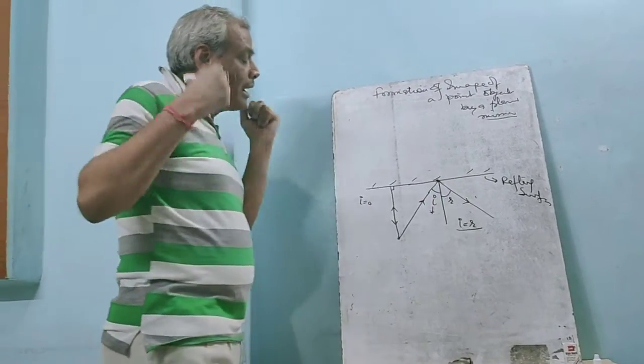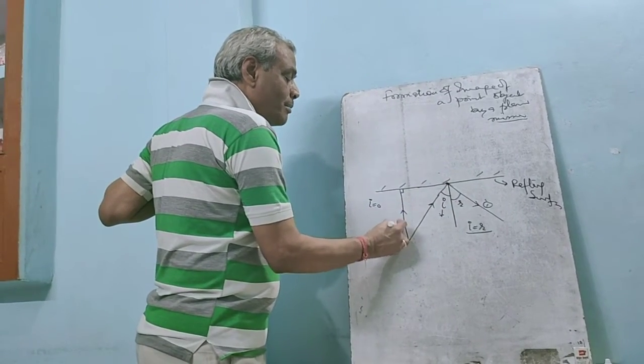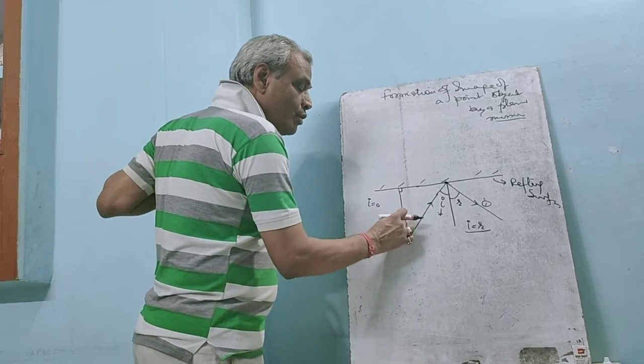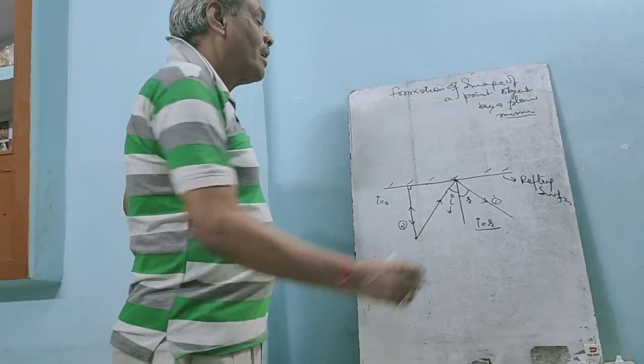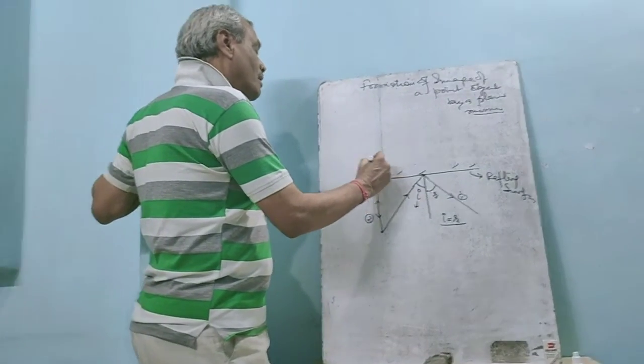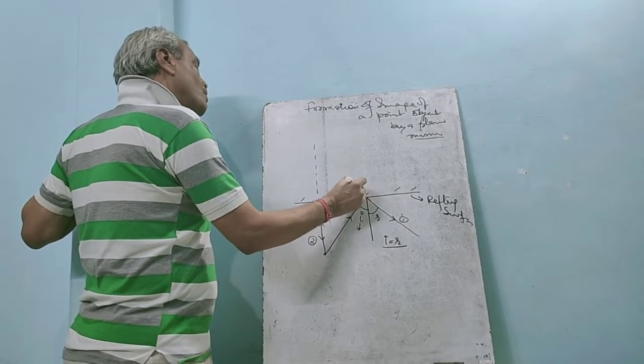Now see, here are the two reflected rays, reflected ray number 1 and reflected ray number 2. If you allow them to move forward, they don't intersect. So for their intersection, draw them backward.